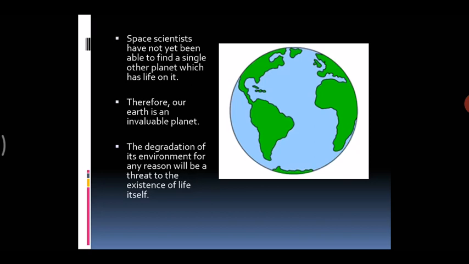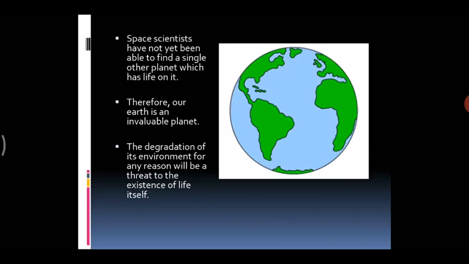Space scientists have not yet been able to find a single other planet which has life on it. The Earth is the single planet which has living beings staying on it. Therefore, our planet is an invaluable planet. The degradation of its environment for any reason will be a threat to the existence of life itself.